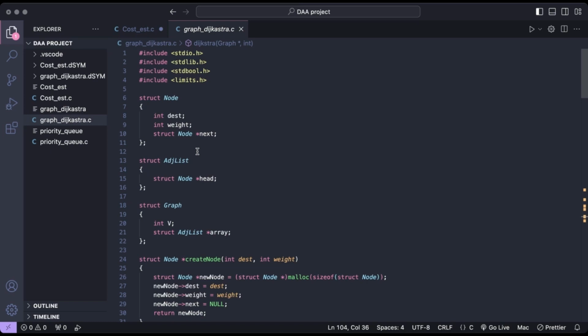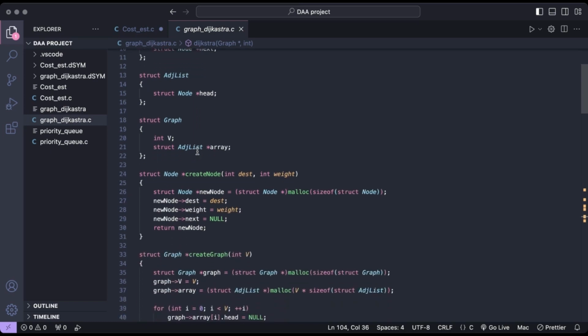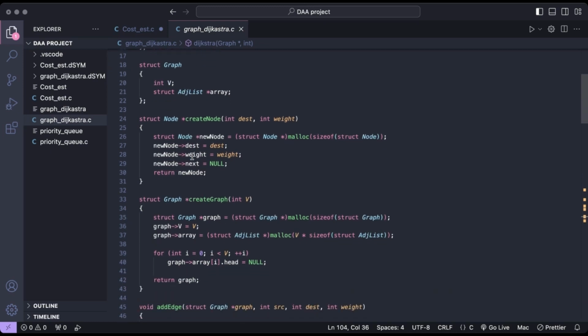Next is the adjacency list structure. It represents the adjacency list for a vertex, and it contains a pointer to the head of the linked list. The next structure is graph. It represents the entire graph, and it includes the number of vertices V and an array of adjacency lists, where each element of the array corresponds to a vertex in the graph. And create node is a function which is used to create a node. It takes two parameters, destination and the edge weight, and it returns a pointer to the newly created node.